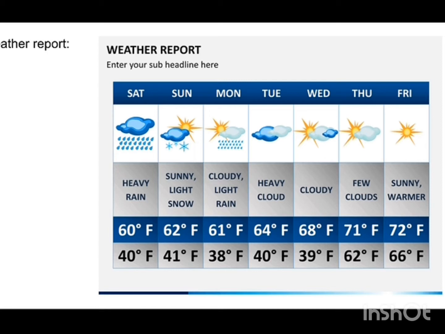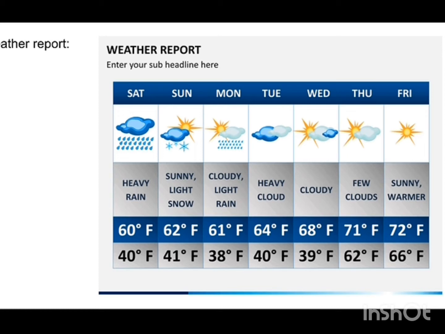And temperature is also given. Sometimes temperature is given in Celsius, or sometimes in Fahrenheit. Here F means Fahrenheit. It is 60 Fahrenheit and 40 Fahrenheit. The blue color line represents the maximum temperature of the day, and the last bottom line represents the minimum temperature of the day. So that is about Saturday. Then they have given Sunday, the very next day of Saturday. You have been given sun, clouds and the stars.